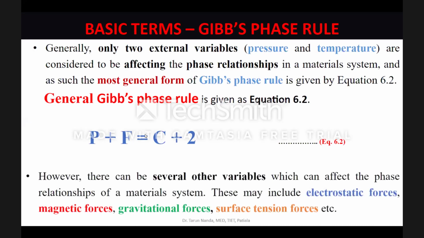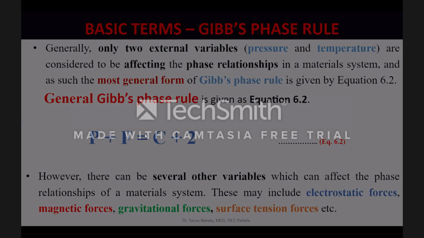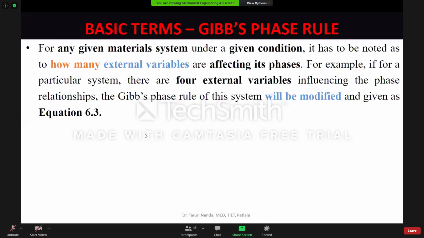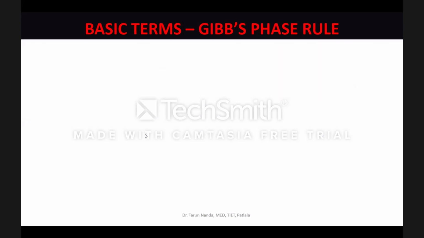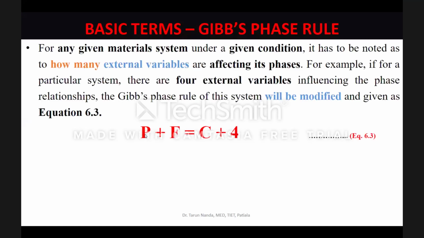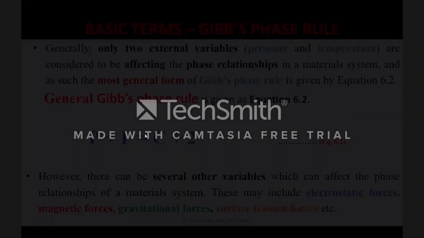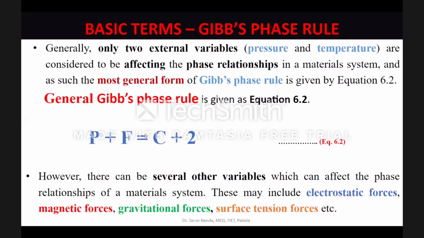And students, if that is the case, I'll come to this first. Let me go the way the slides have been prepared by me. So what I am trying to say here, in the second bullet point, is that P plus F is equal to C plus 2. However, there can be many other variables which can affect the phase relationships of a material system.